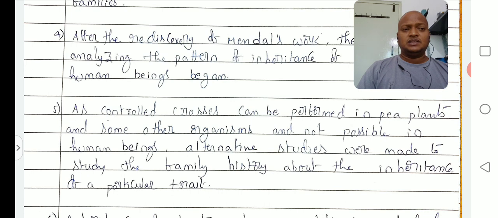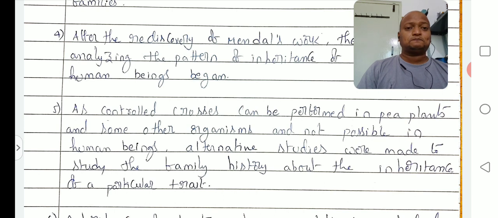Controlled crosses means the crosses that scientists performed and observed artificially. Controlled crosses are not possible in human beings.